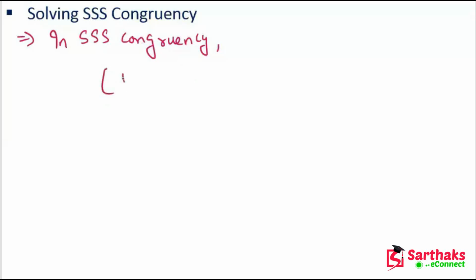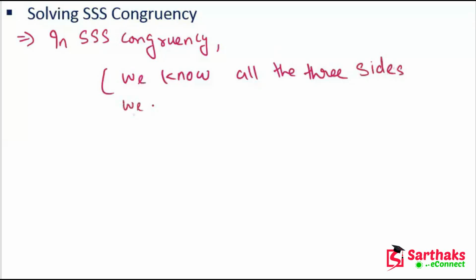In this case, we know all three sides, and we need to find the measure of the unknown angle.